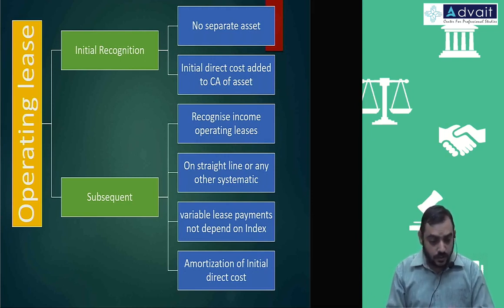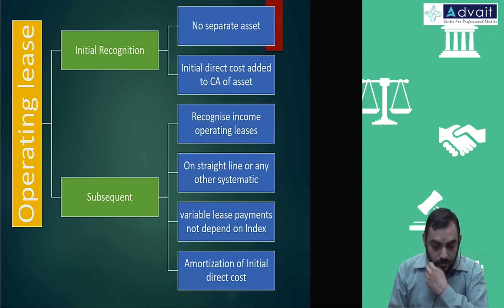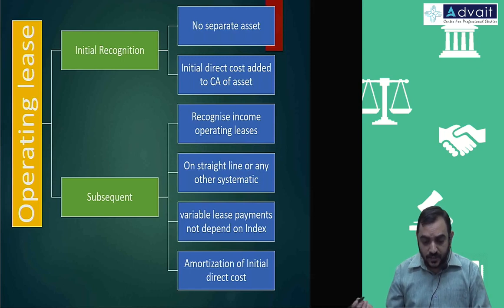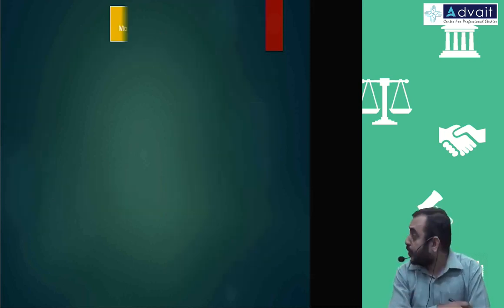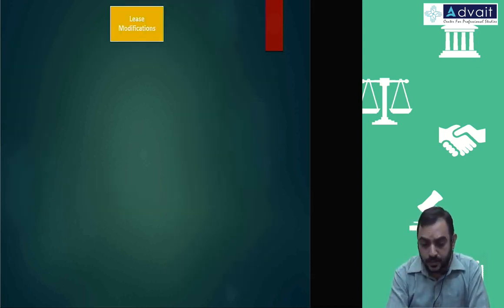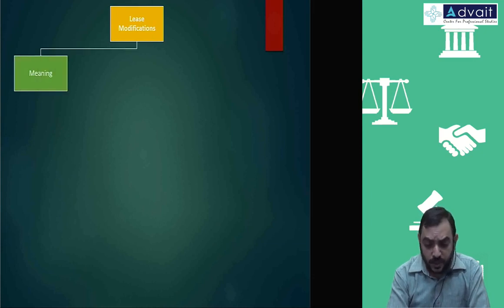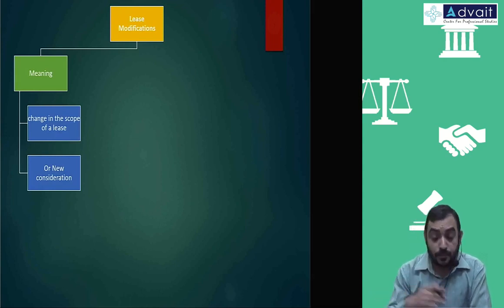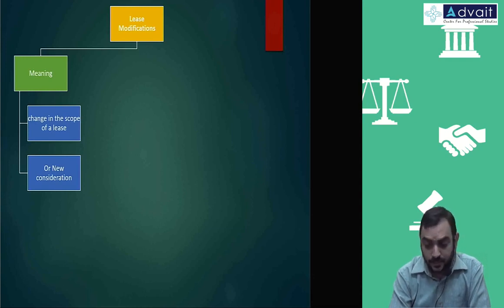Let us do a problem, but before that, one more small point. Again, we have discussed these things enough, but still from the point of view of lessor, there is a lease modification when there is a change in scope or new consideration. Hope you remember the same thing was there, but many more things were there. This is only 2 points to be considered in lessor.